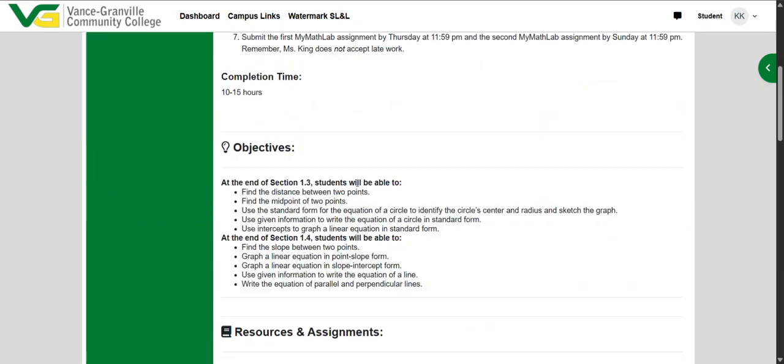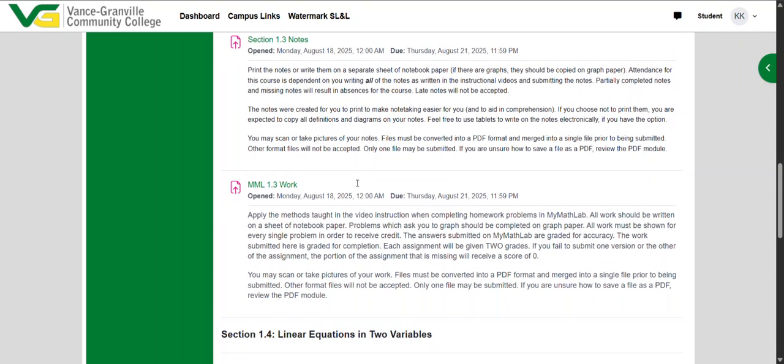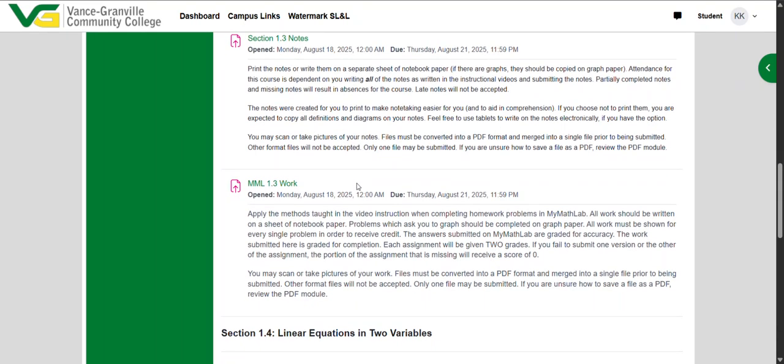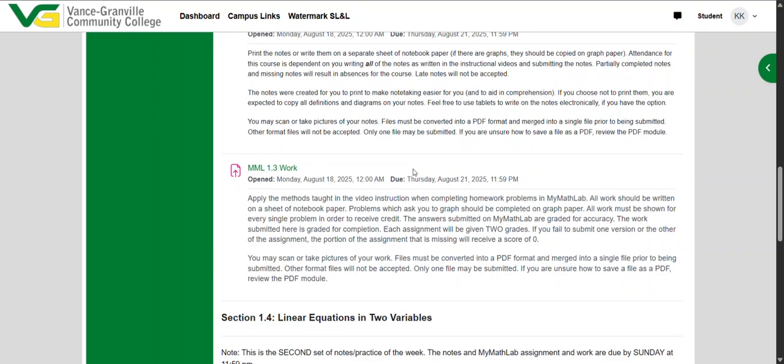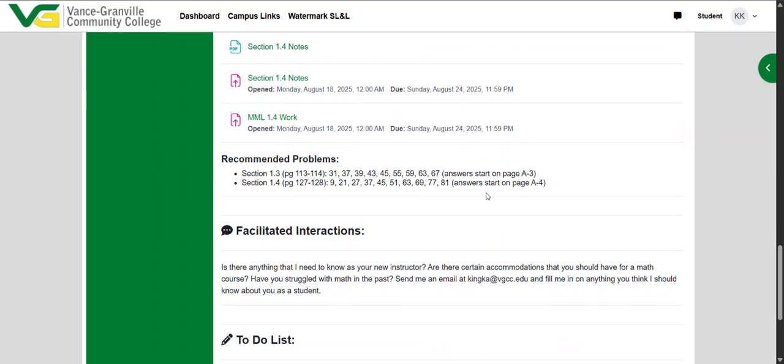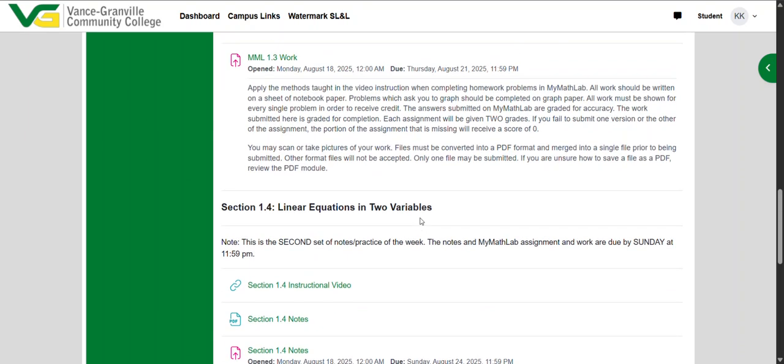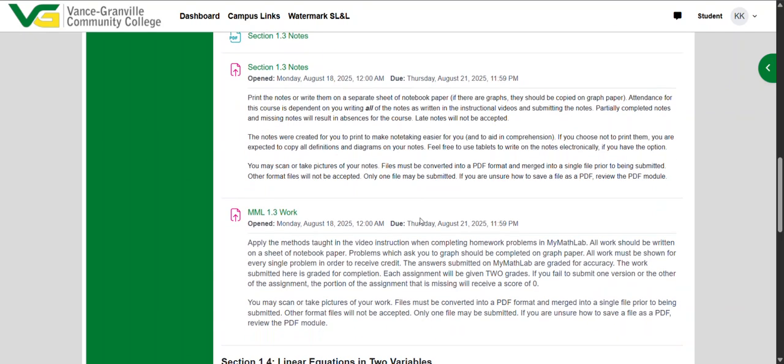When you submit your notes and your work, they need to be single PDF files. The first assignment is due on Thursday at 11:59 p.m. The second one is due on Sunday at 11:59 p.m. So make sure you reach out if you need help creating a PDF, if what I explained doesn't make sense.